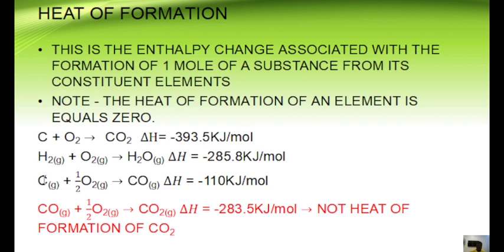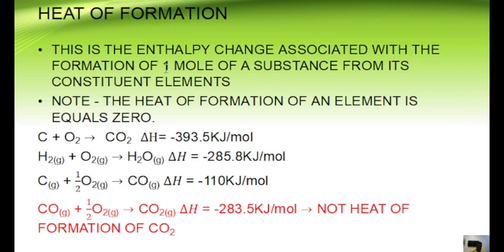Now, if I'm going to form carbon(IV) oxide, it is formed from carbon and oxygen. And if it gives me 1 mole, any enthalpy change that is related to the formation of this 1 mole of a substance from the constituent elements, which are carbon and oxygen, is what I refer to as the enthalpy of formation of carbon(IV) oxide. Now look at this reaction. Notice that 1 mole of carbon(IV) oxide was produced here. But because it was not produced from the constituent elements, this enthalpy change is not the heat of formation of CO2. So have that in mind.